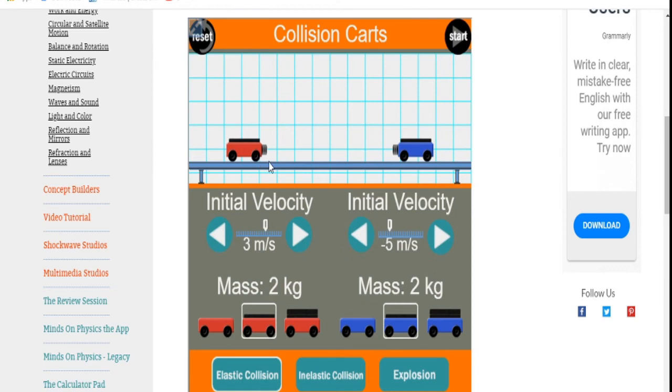So both are having masses of 2 kg, let us say. One is moving at a velocity of 3 meters per second and the second cart is moving with a velocity of 5 meters per second. Now let us see the elastic collision between these two carts. So both are approaching.